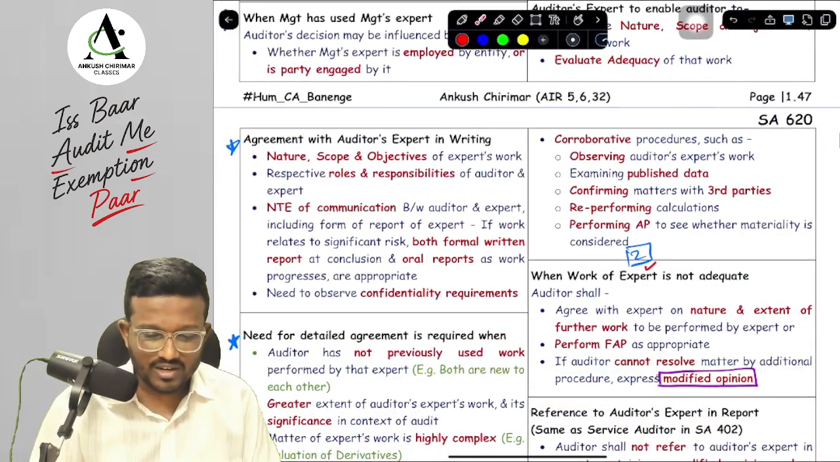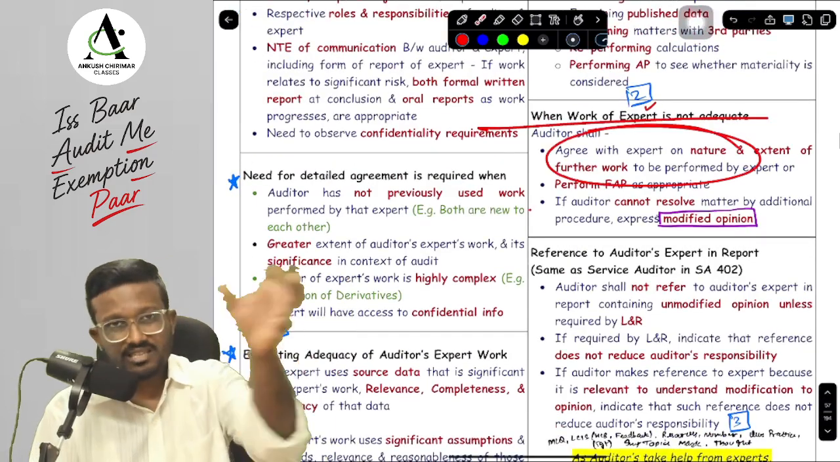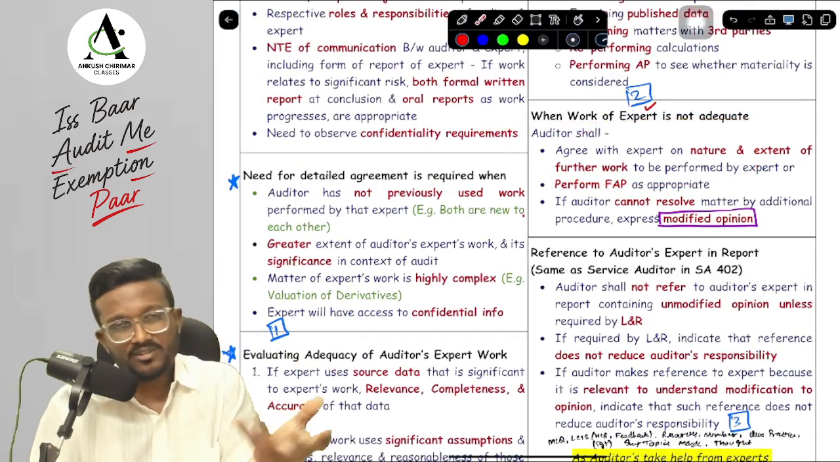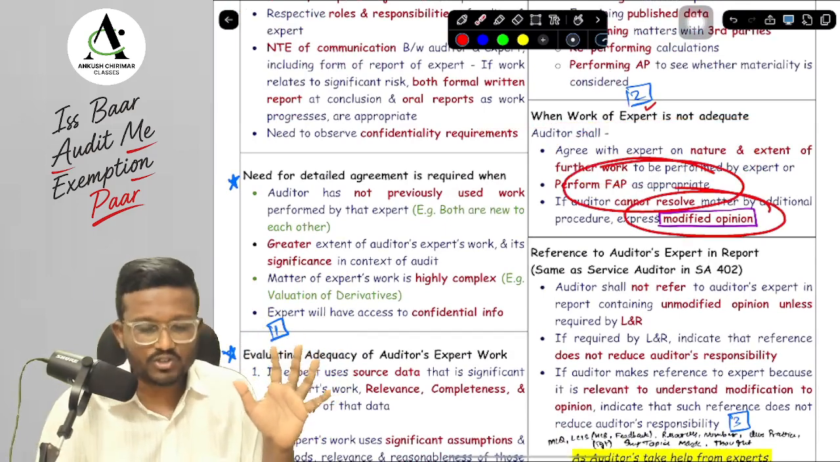Next is, if the auditor's expert work is not adequate, then we need to perform more. The auditor's expert needs to perform further work, and we need to perform further audit procedures. And if we are not able to resolve the matter, then we need to issue a modified opinion.